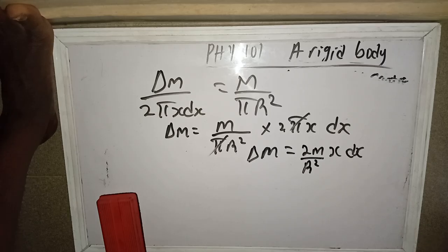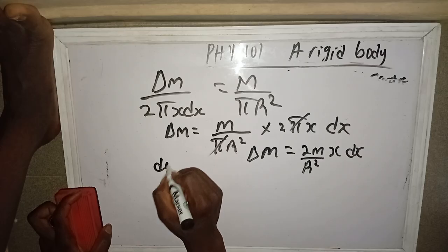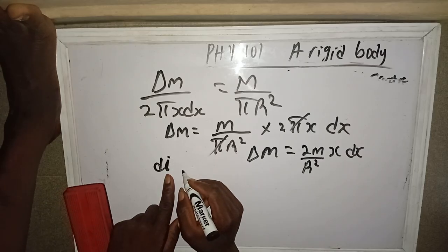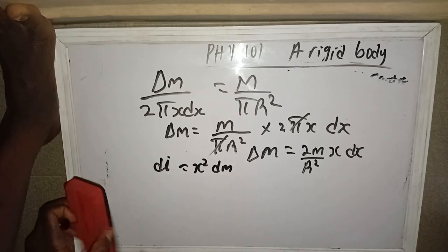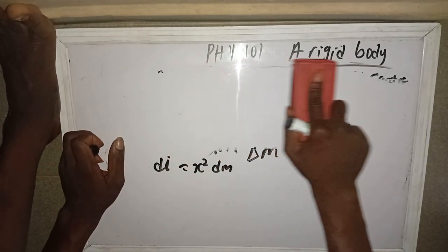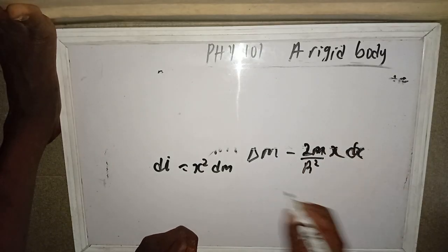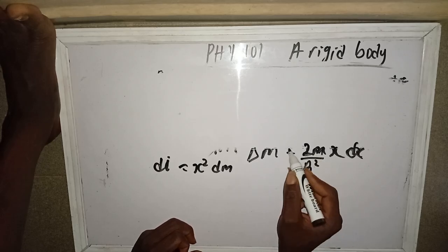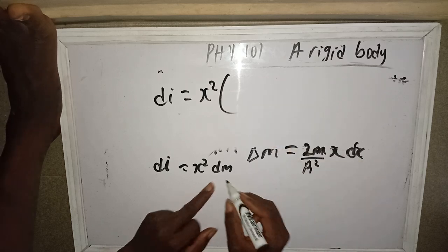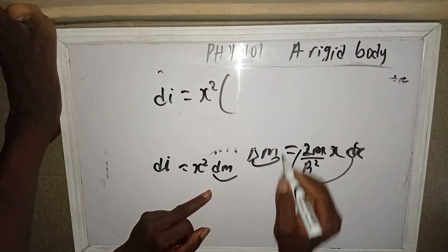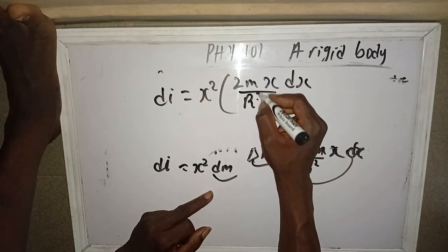And don't forget dI, our change in inertia, equals x square dm. Can we see the beauty of what I'm seeing now? dm is equal to 2m x dx over r square. So instead of dm here, our dI equals x square times all of this, 2m x dx over r square.